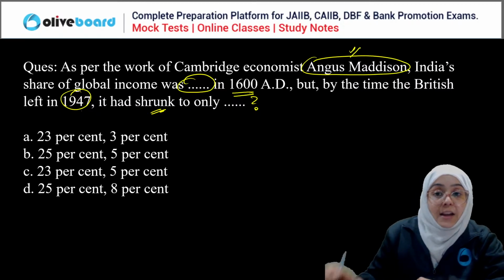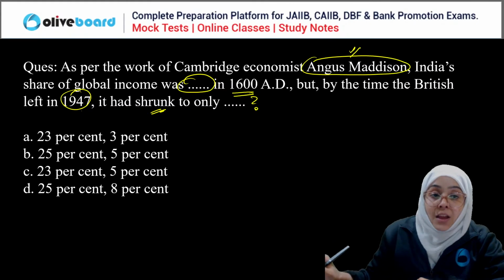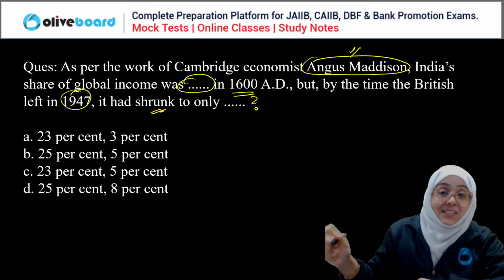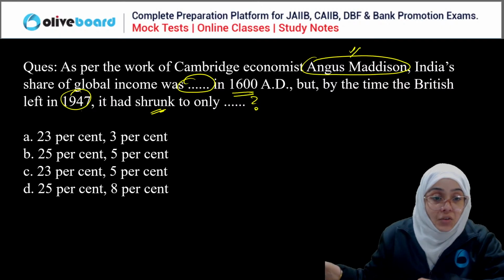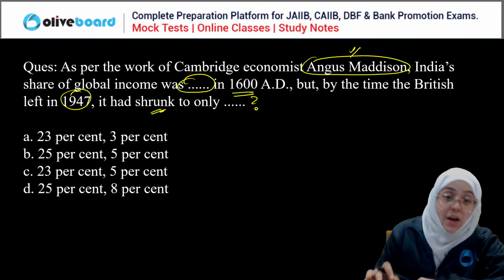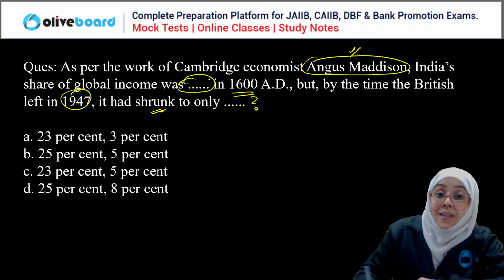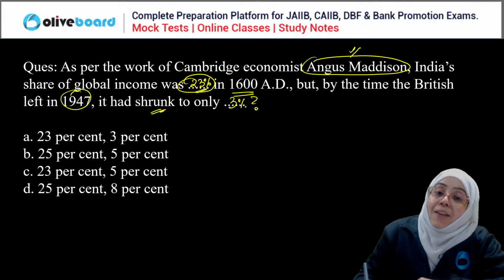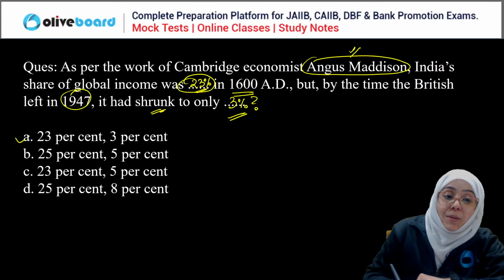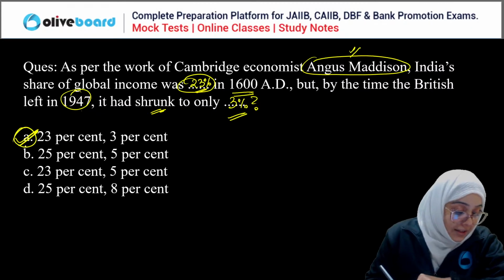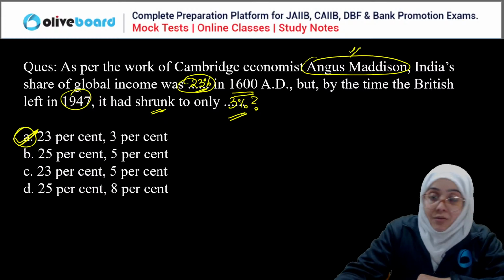In 1680 we had a 23% contribution in the global income, but by the time Britishers left, we were left with only 3%. So A is the correct answer, 23 and 3%. Everyone is correct here. Very good, guys.